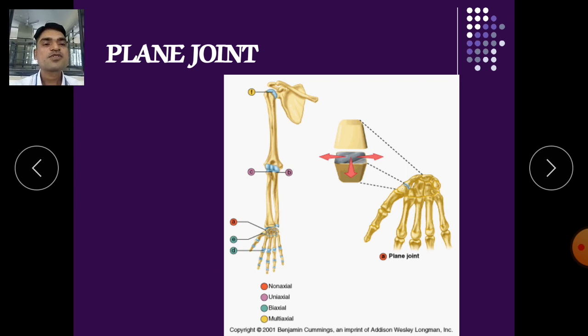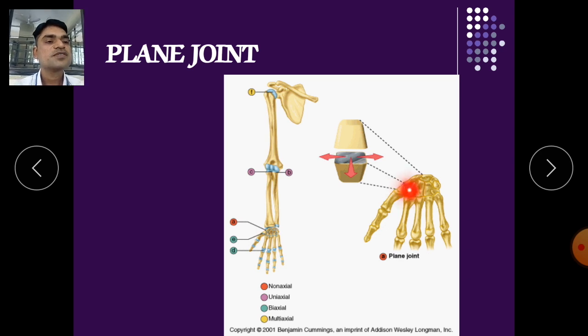Here these are the examples of plane joints. Here you can see the intracarpals, after that intratarsals. So these are the non-axial, uniaxial, biaxial, and the multi-axial. According to the axes, the various joints are there. In this fashion they are available in between the carpals. Intracarpal joints are there, and intratarsal joints.